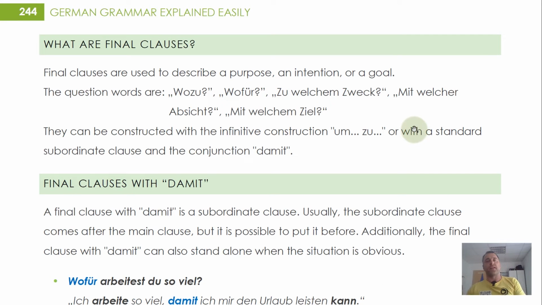What are final clauses? Final clauses are, yes, subordinate clauses. So you have to put the verb at the very end, and we use them to describe a purpose or an intention or a goal. We usually ask for them, or they answer the questions wozu, wofür, zu welchem Zweck, mit welcher Absicht, mit welchem Ziel. So that's all translated more or less for what's the purpose, what's the intention, or what's the goal of doing this. And final clauses can be constructed with the infinitive construction zu or with the conjunction damit.